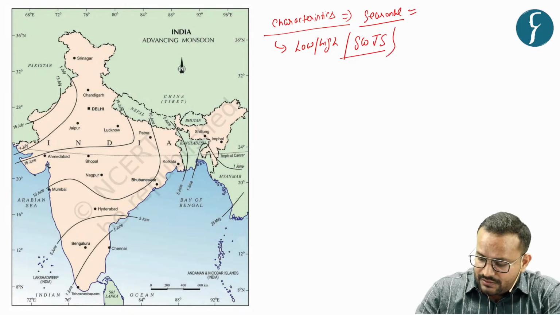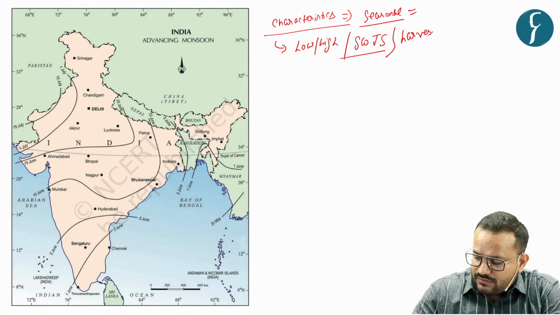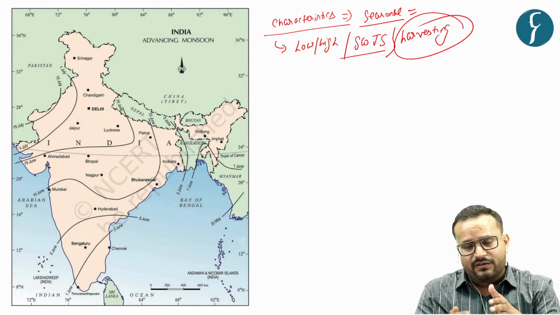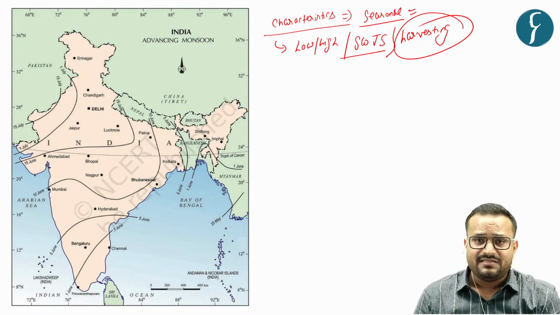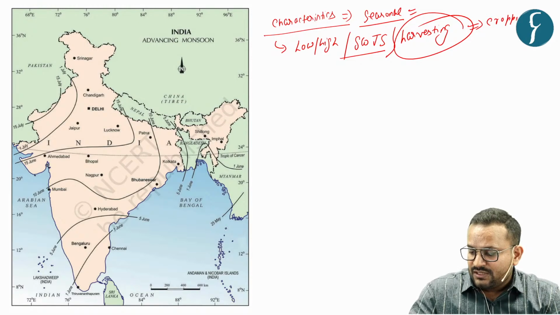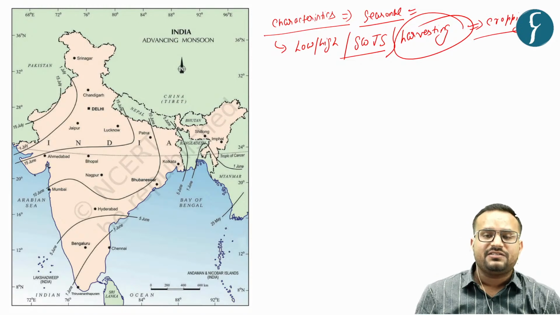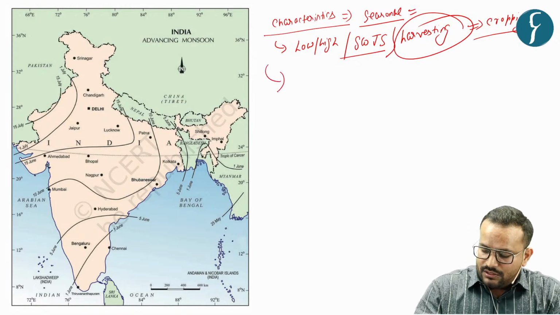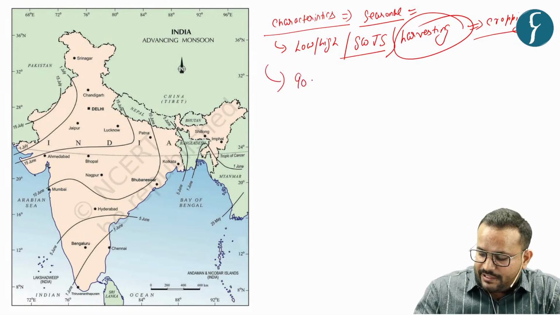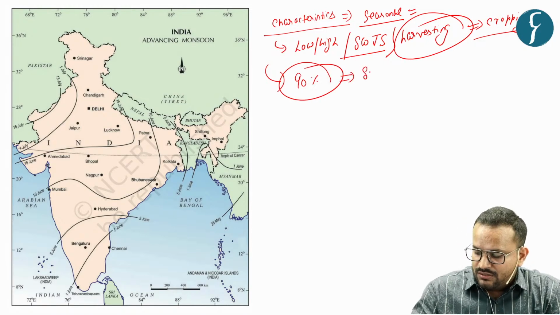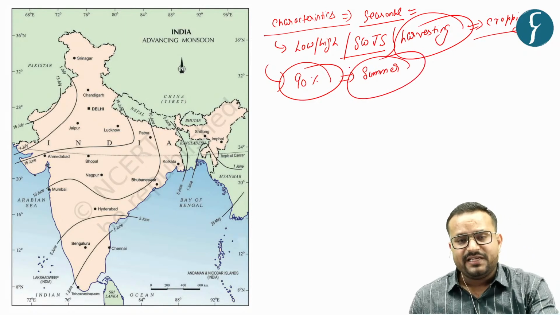Then what do you have? It is in parallel with the harvesting season in India. Harvesting means the cropping season in India basically. That is, the major cropping activity in India is taking place when? During the monsoonal phase. And in terms of the summer monsoon, 90% of rainfall in India is taking place when? During the summer monsoon. So these are some basic characteristics.